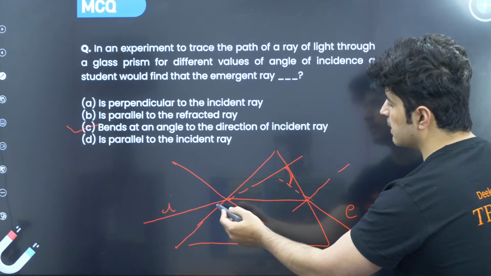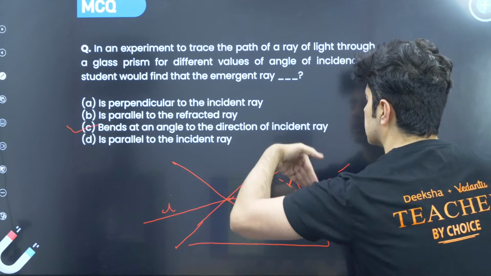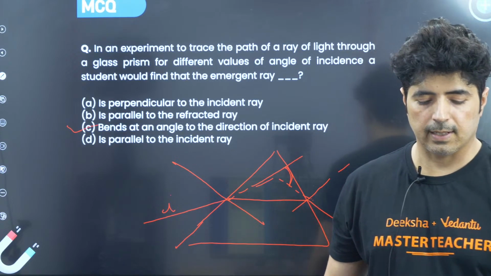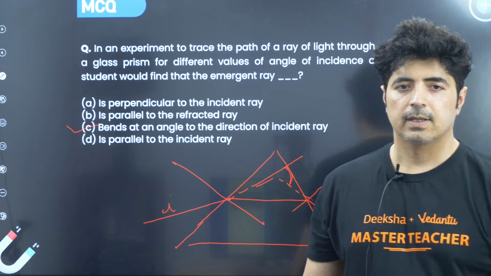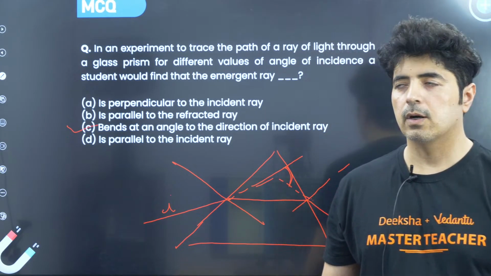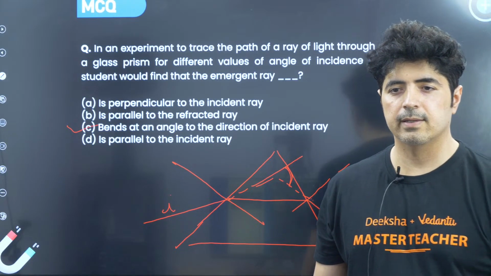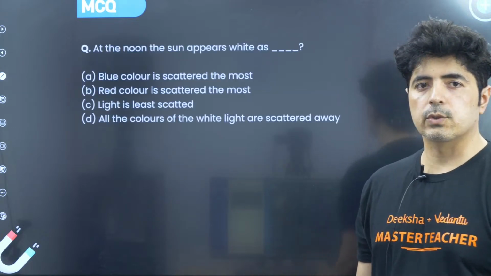You can see this is the incident ray, and it is bending. This bending takes place. I hope it is absolutely clear. Clear to everybody, right? Okay, let's take the next question.